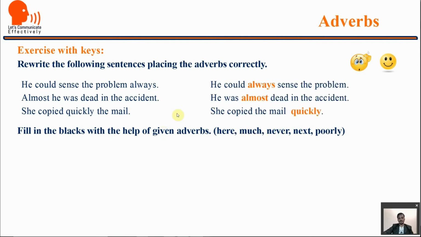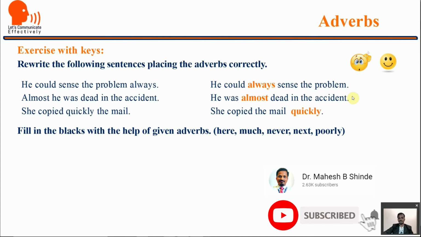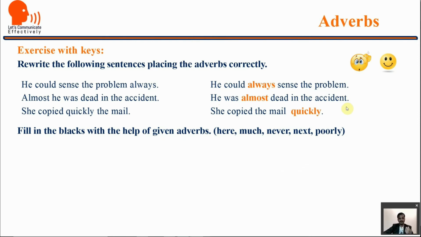Let us see now. So the proper places are: he could always sense the problem. He was almost dead in the accident, and she copied the mail quickly. We should not use these in other ways.